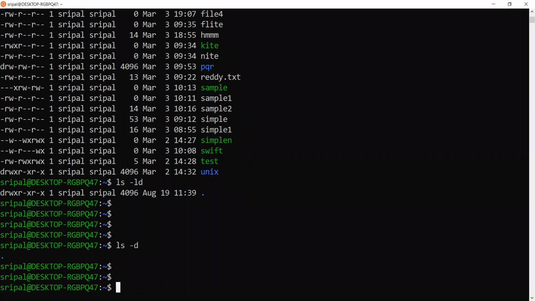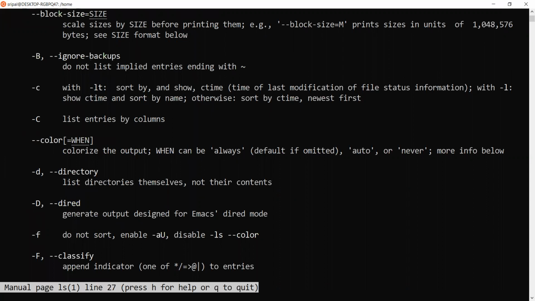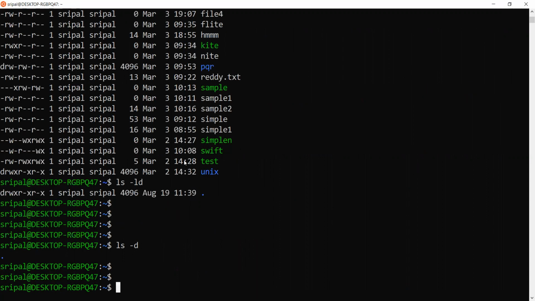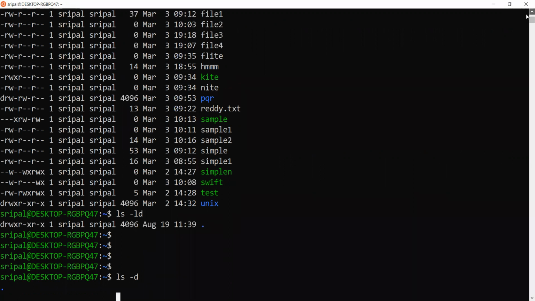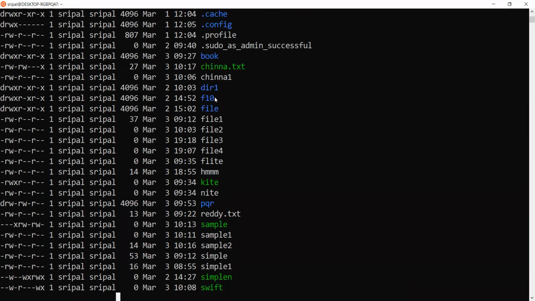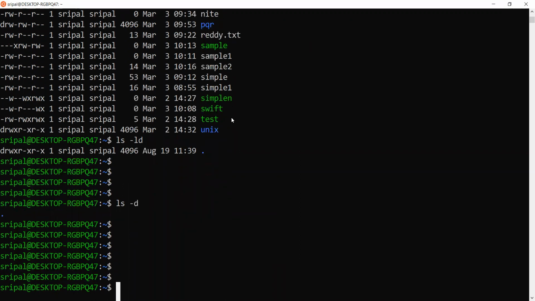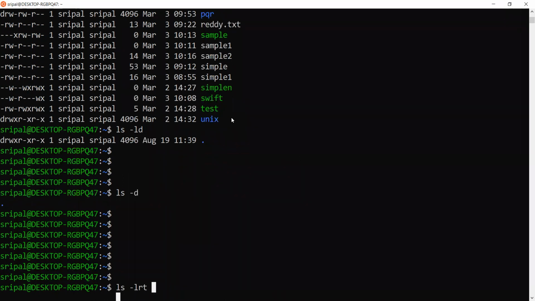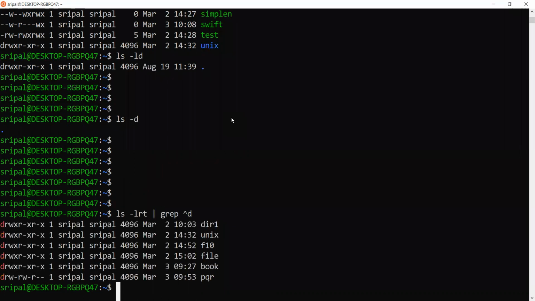That means we have other directories also, like Unix, PQR, and a few other directories I have written. For some reason it's not writing here. So how I use it is, I use the grep command to do this.